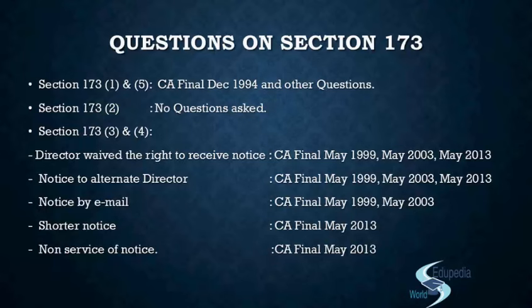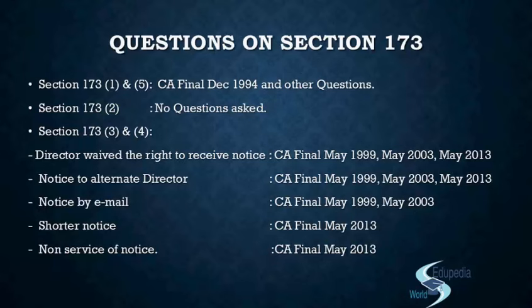Now, one more case could be that you had held, suppose, 1 board meeting in January, the other in February, the other in, suppose, May, the 3rd one on 28th December, and the 4th board meeting on 28th December, and that was adjourned. And the adjourned board meeting was held in the next calendar year.